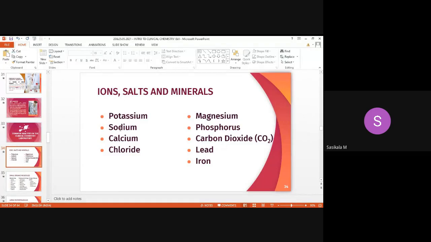For example, potassium, either in ionic form, salt form or mineral form. These ions are called minerals also. Potassium, sodium, calcium, chloride, magnesium, phosphorus, carbon dioxide, lead, and iron. These are the ions, salts and minerals analyzed in the laboratory.